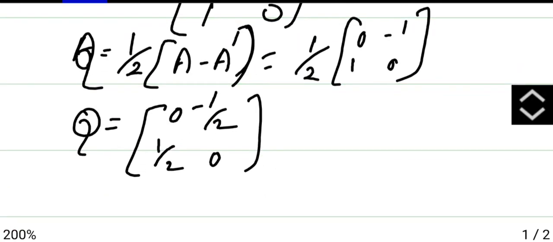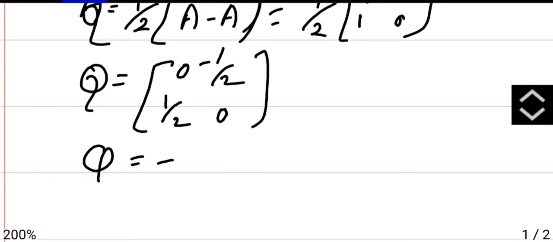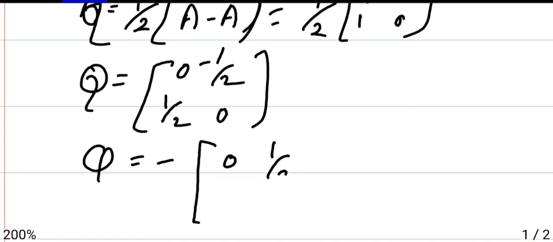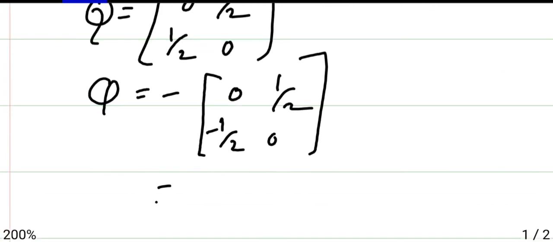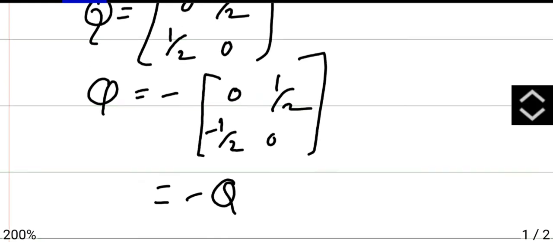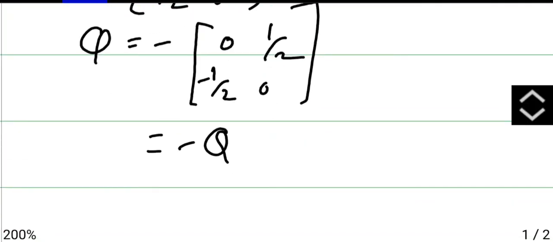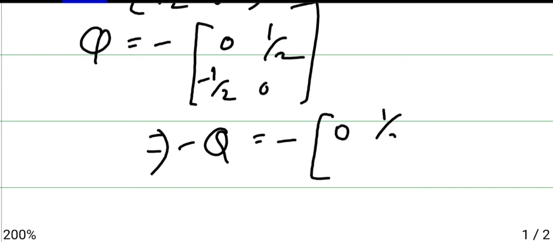Now just take minus common, so it will be minus [0, 1 by 2; minus 1 by 2, 0]. If you take common as half, that is minus Q. Okay, minus Q is minus [0, 1 by 2; minus 1 by 2, 0].